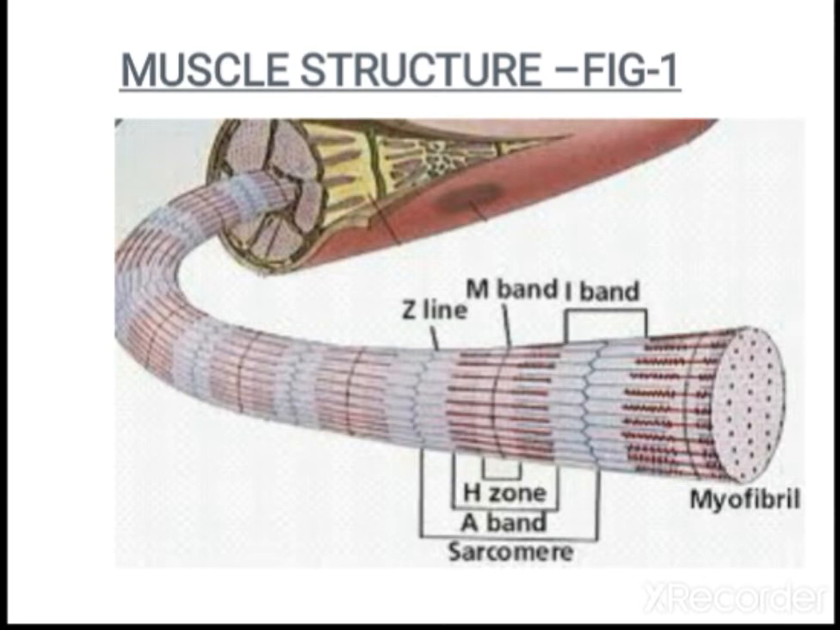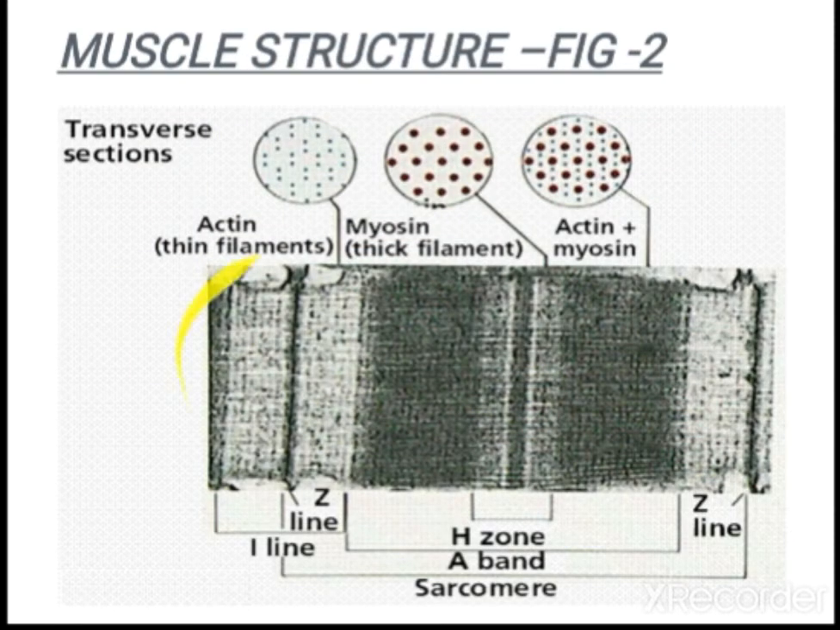Here a single muscle fiber has been enlarged. We can see striations, in some places dark and in some places light. That's why it gives the typical banding nature, and that's why you call it a striated muscle. This is the photograph of how a muscle fiber looks under the microscope.